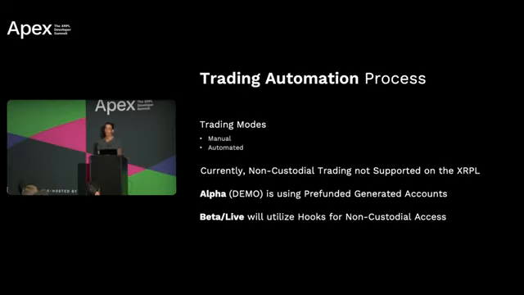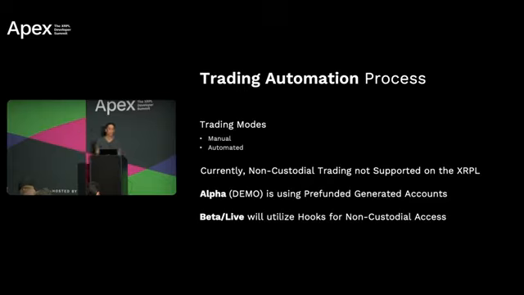The trading automation process includes two modes. We have a manual mode where the market maker will prepare the transactions based on the specifications that you set, and the user has the option to sign every transaction manually. The automated mode both prepares the transactions for the user and signs them, and is meant for higher volume market making.